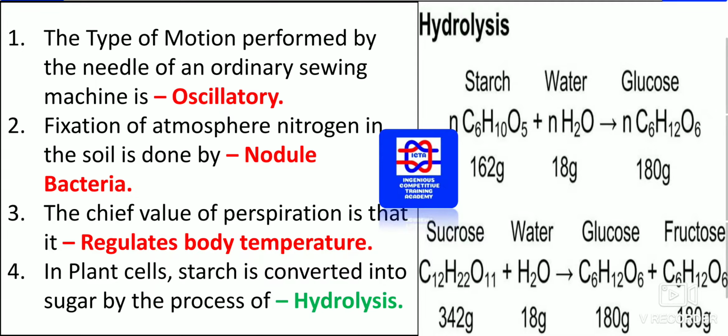In plant cells, starch is converted into sugar by the process of hydrolysis. What exactly is the definition of hydrolysis?